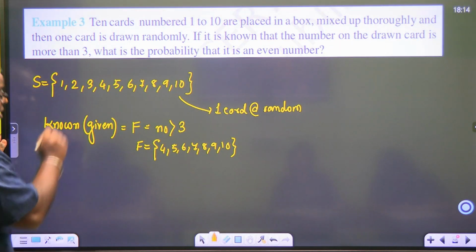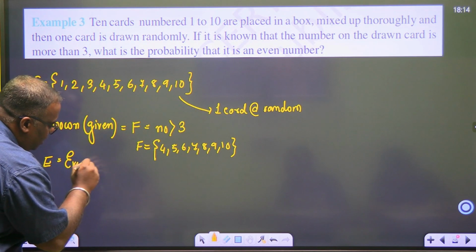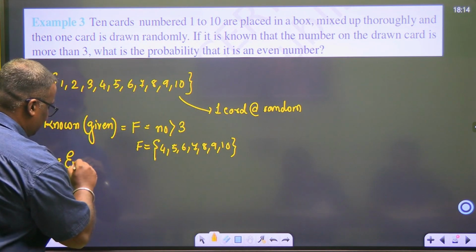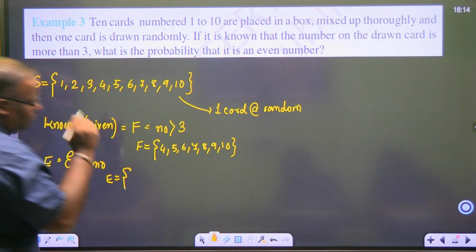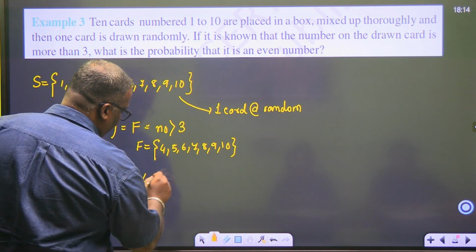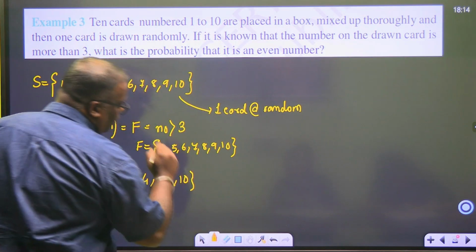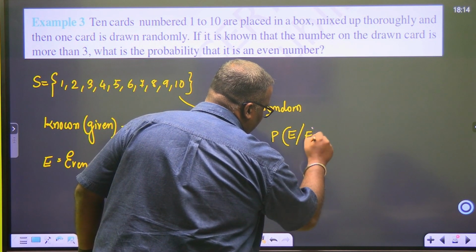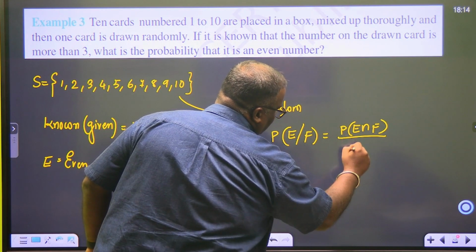So now in E, what will we find? E is the event of getting an even number. Very good. So make the set of E. What is the E set? 2 4 6 8 10. So what do we have to find? What is the probability of E with the condition F has happened? Probability of E intersection F divided by probability of F.